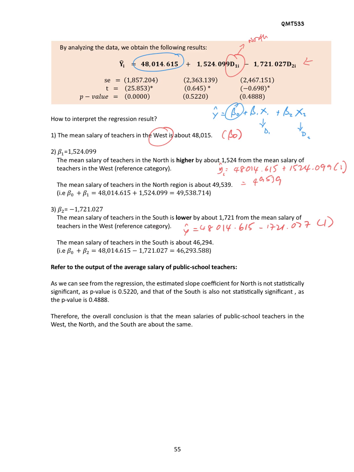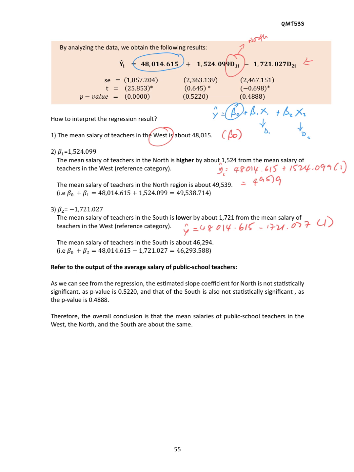So we will get the mean salary of teachers in the south is about 46,294. We consider the first dummy as absent because now we focus on the second dummy. We want to get the mean salary for teachers in the south region, so we add beta naught plus beta 2, where D2, or X2, is substituted with the value 1.